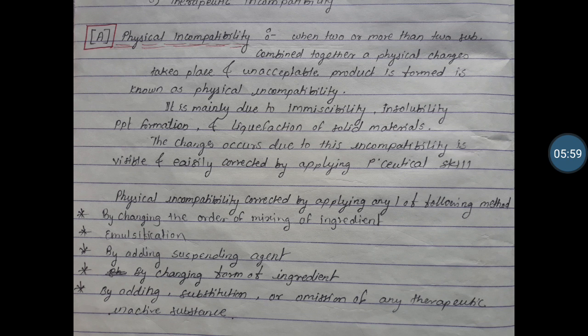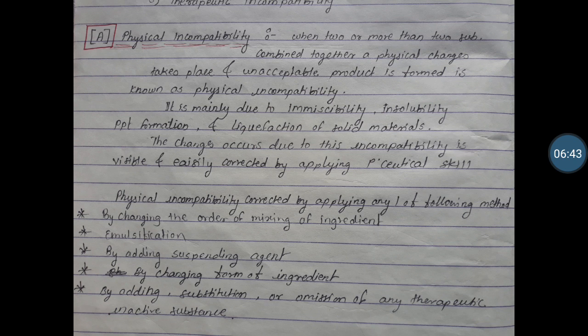If you have A, B, C substances and you have to mix first A into B, then A and B into C, by changing the order of mixing you can correct this physical incompatibility. Then second method, by emulsification. Third method, you can correct this physical incompatibility by adding a suspending agent. Fourth method, by changing the form of ingredient.